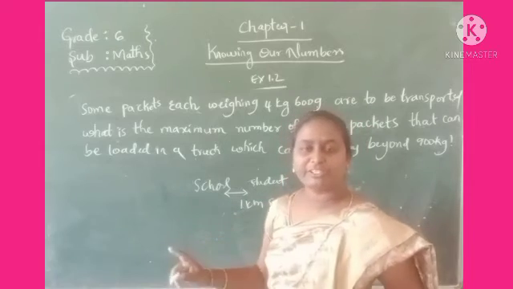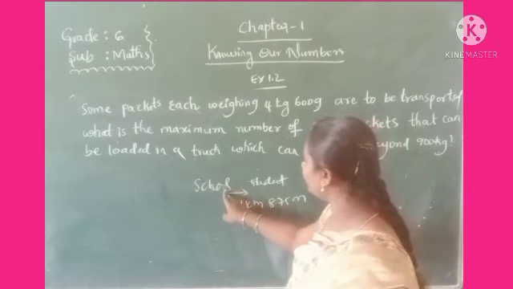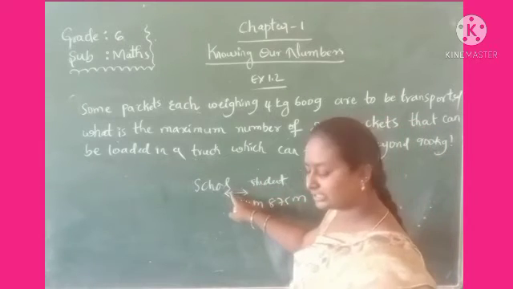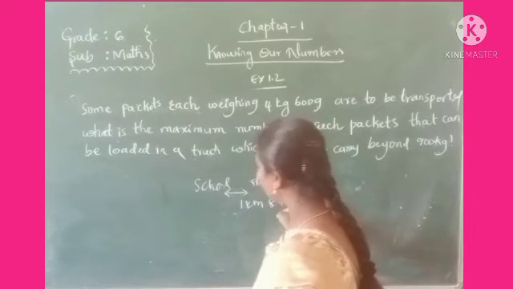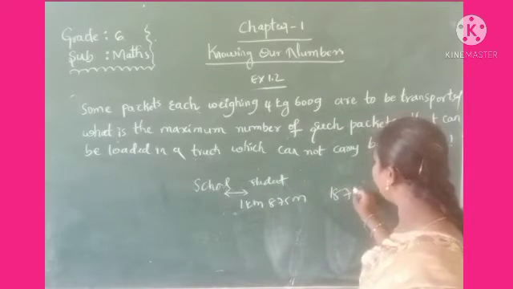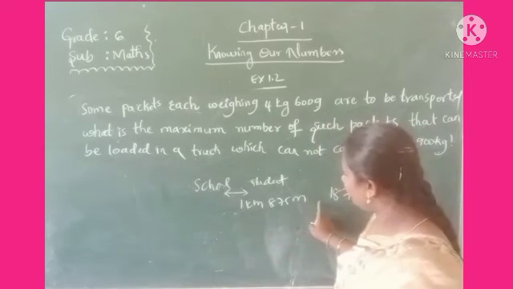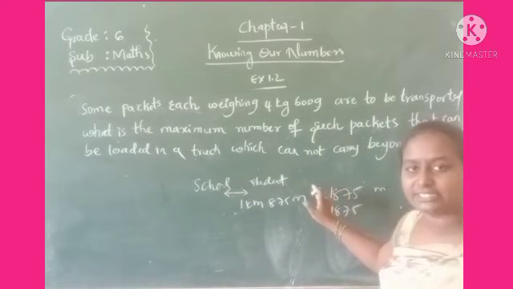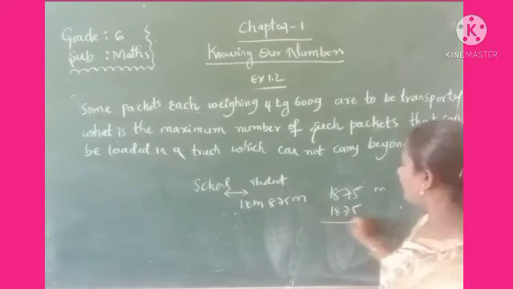So this one I am giving to you as homework. You have to do this one. I am just giving an idea how to solve it. Look here, the total distance she is walking. She is going to the school. The distance from the school to the house is 1 kilometer 875 meters. Similarly, the house to school is the same distance. The distance from house to school and school to house is also the same. Then she is walking both ways.